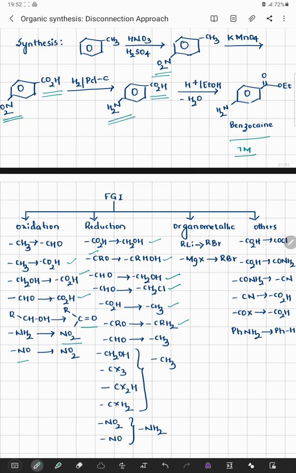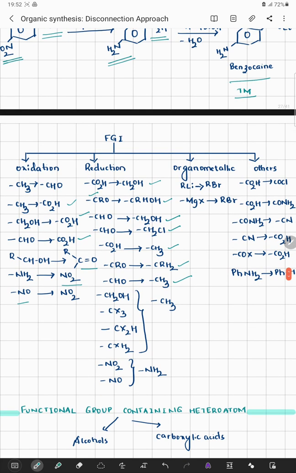That means a reaction called Clemmensen's reduction, where the carbonyl carbon is removed completely and there is an introduction of two protons. An aldehydic system can be reduced to a methyl system. Alcohol, CX3, CX2H, CXH2, NO2, all this can be reduced to a methyl system.